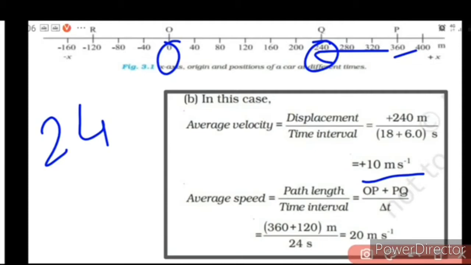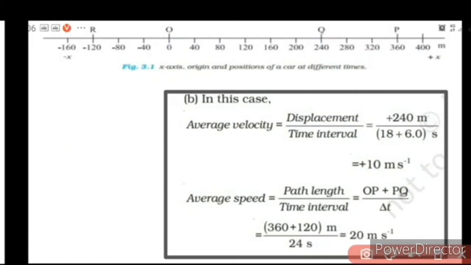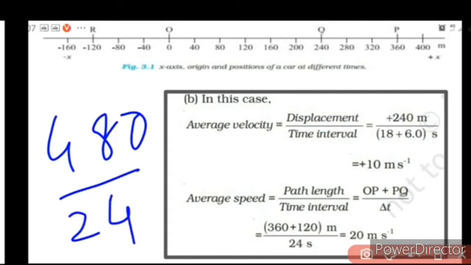Now what will be average speed? In finding average speed, you need to find the path length. What is the path length actually? OP plus PQ. OP is 360, PQ is 240, sorry, it's not 240, it's 120. From 360 to 240, that distance is 120. So 360 plus 120 will give you 480. So 480 divided by the time taken, that is 24. So 480 by 24 gives you 20 meter per second.